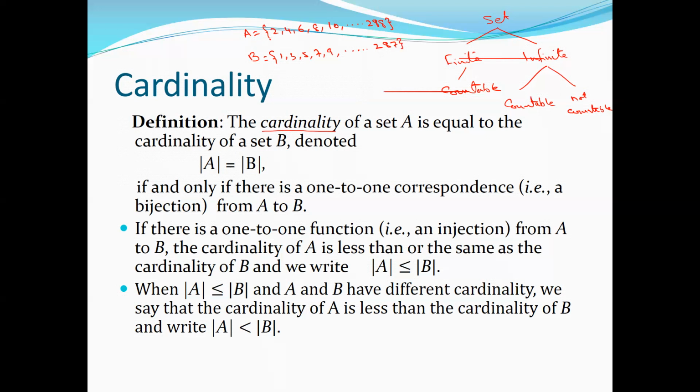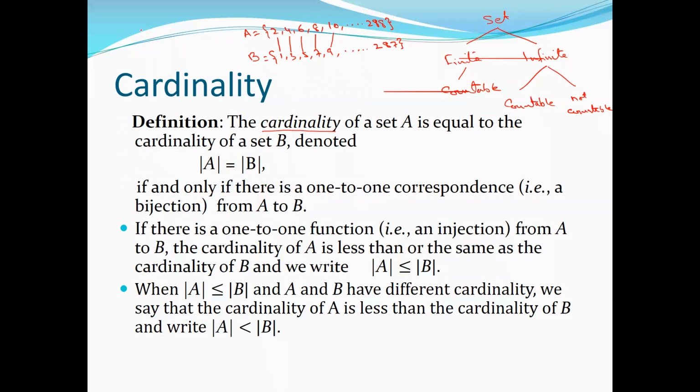Can we have a function that maps the elements of set A to the elements of set B such that it is an onto function? It's a bijection, a one-to-one correspondence. If we can formulate such a function, then we say the cardinality of A is equal to the cardinality of B. So you can see the number of elements in set A is equal to the number of elements in set B if and only if there is a one-to-one correspondence, a bijection.